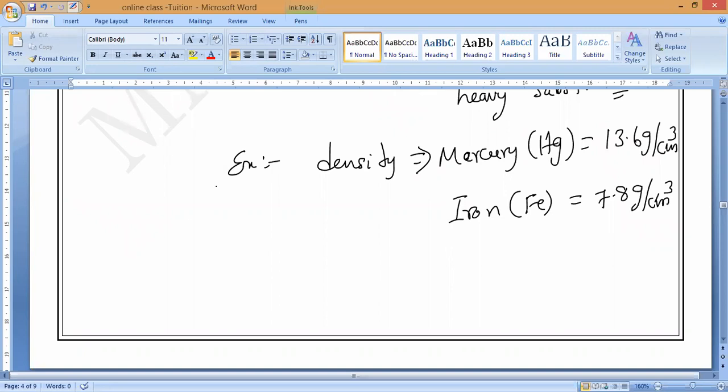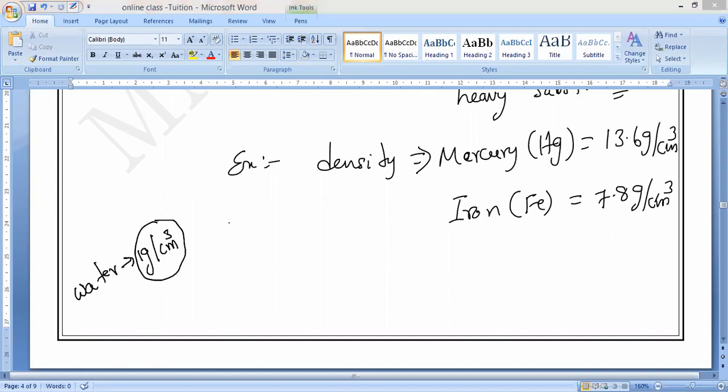So, sir, how to compare high density and low density? We know that water density is how much, guys? At least this you tell me, please. Water density is 1 gram per cubic centimeter. Understand? So, more than this, we can say heavier. Less than this, we can say lighter.